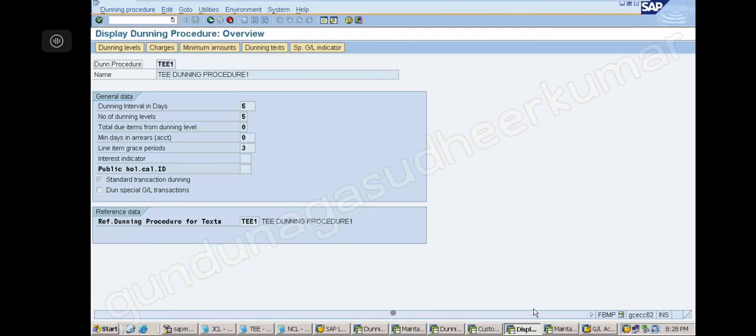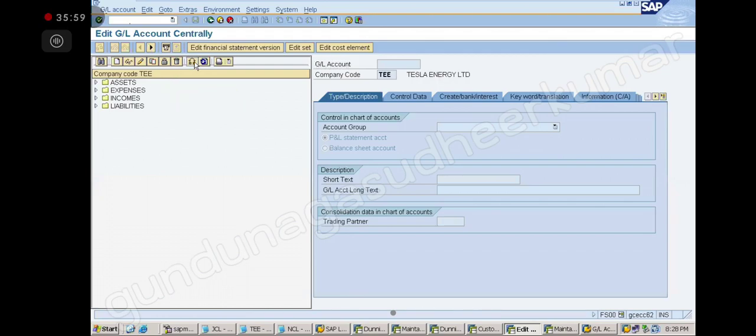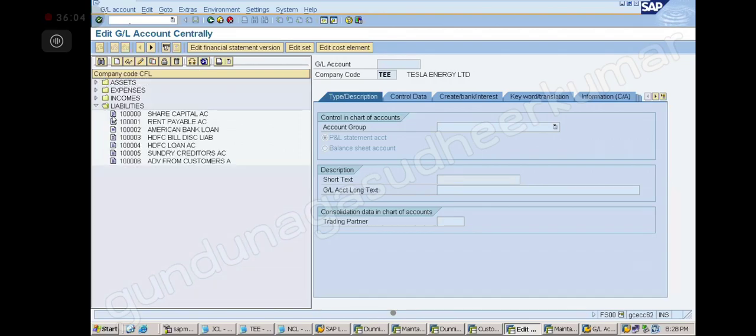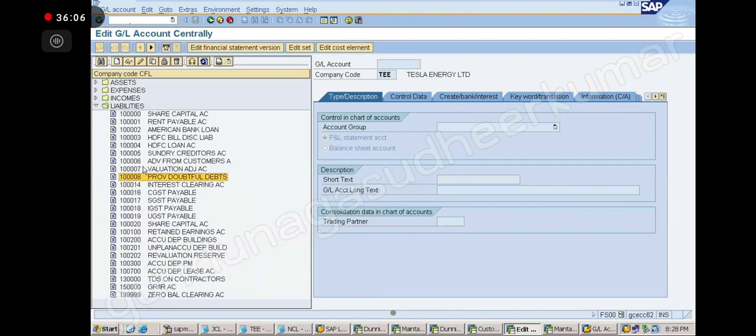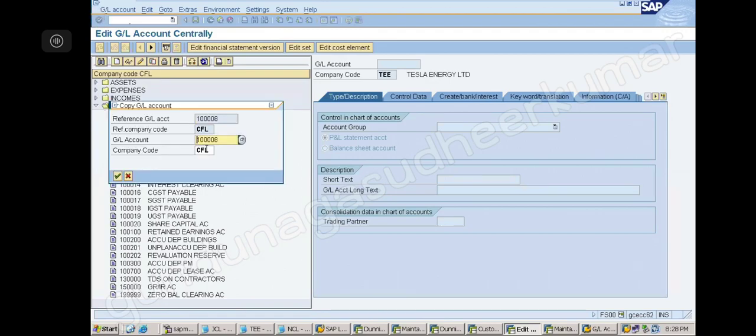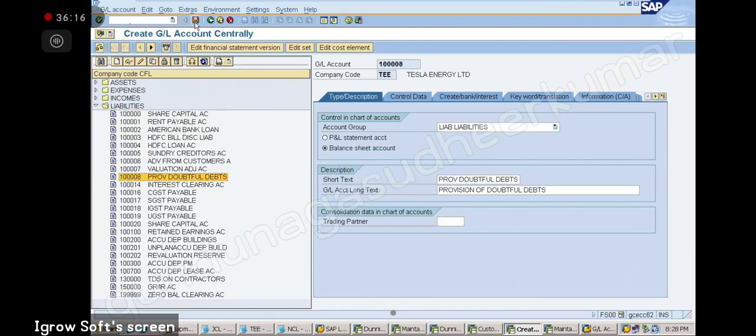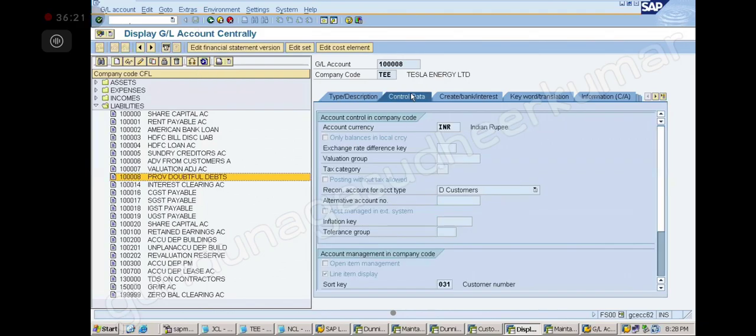Did not save it. We don't save that, sir. Open control data.